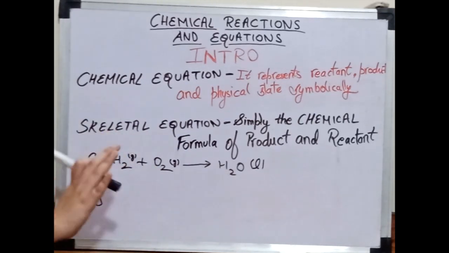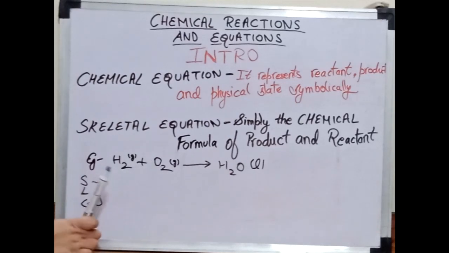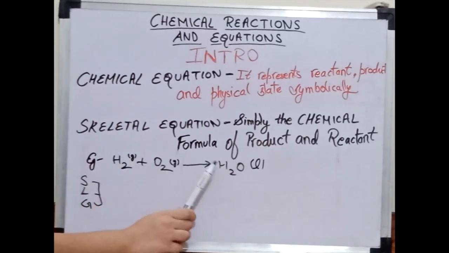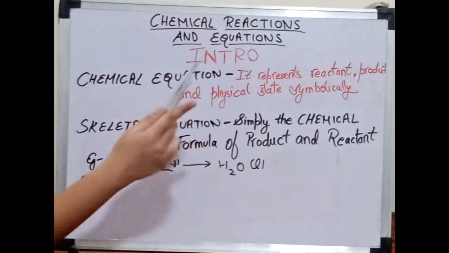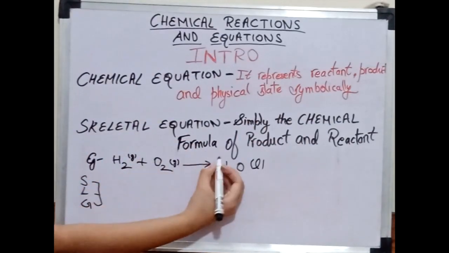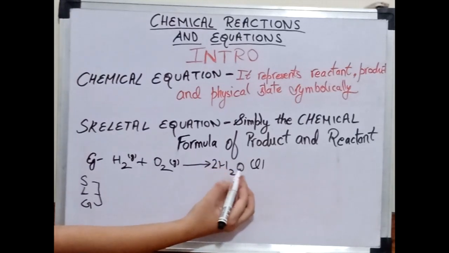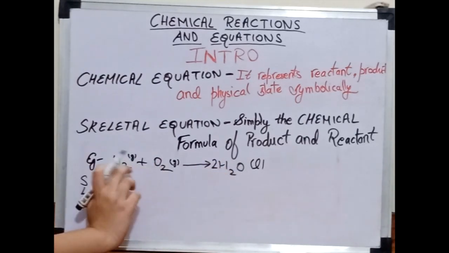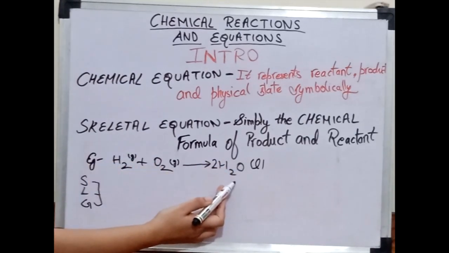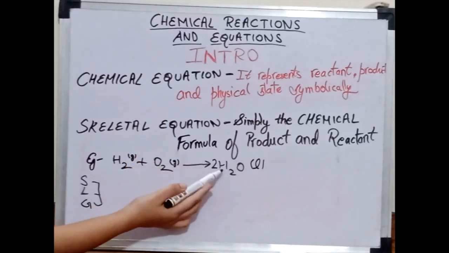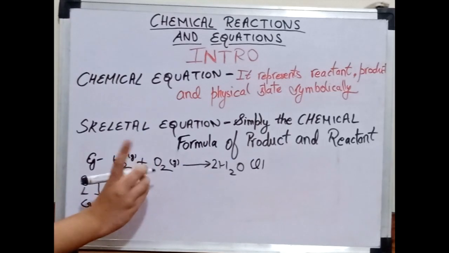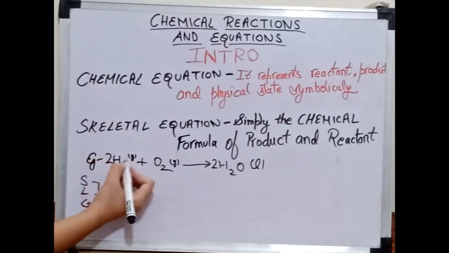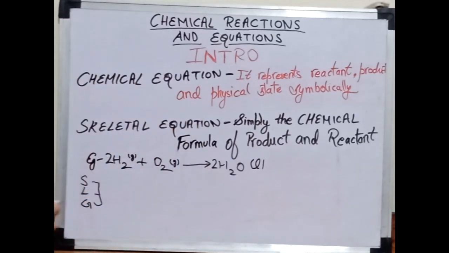For example, hydrogen is 2 here, hydrogen is 2 here. Oxygen is 2 here, but only 1 here. So I have to make 2 here also, so I will write 2 here. Now 2 oxygen, 2 oxygen. But now hydrogen 2 into 2 is 4, meaning here I am getting 4 hydrogen atoms, but here it's only 2. So I will write 2 here. So now this is your chemical equation.